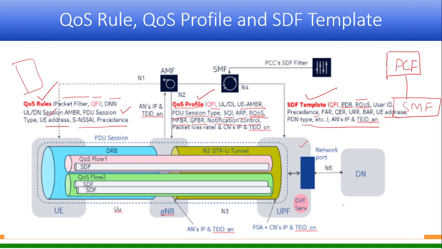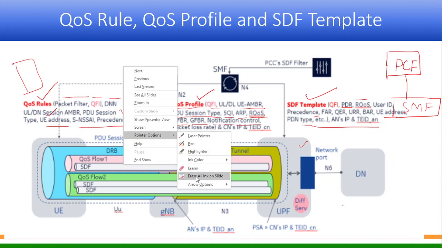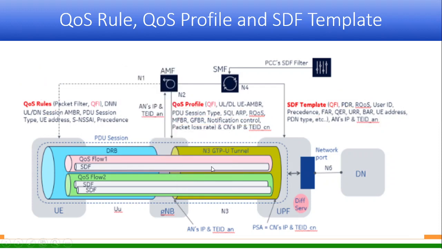So I just want all of you to remember that when the SMF creates, based on the PCC rule, the SMF creates three things. Whenever I say QoS rule, it is for the UE. Whenever I say QoS profile, it is for the gNodeB. And whenever I say PDR rule or SDF template, it is for the UPF. So once you remember this and then read the document which I have shared, there will not be any confusion, and you will be able to understand better.